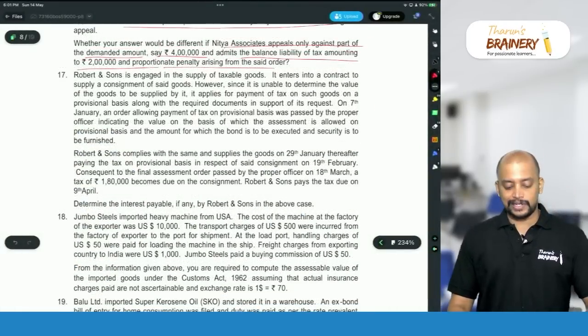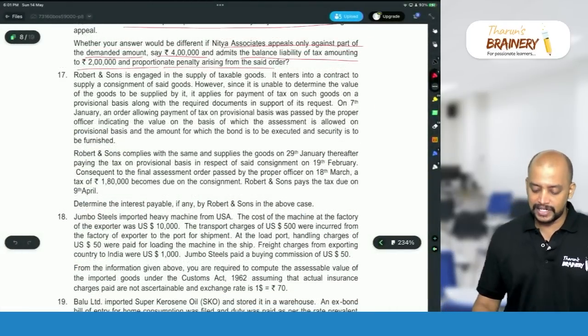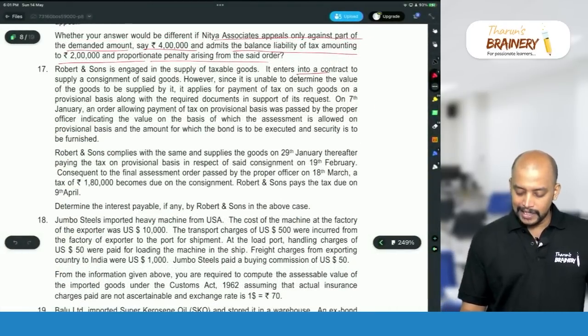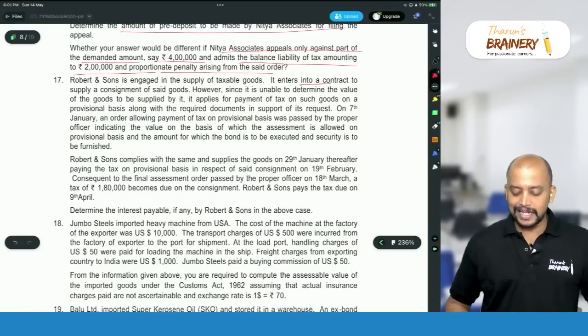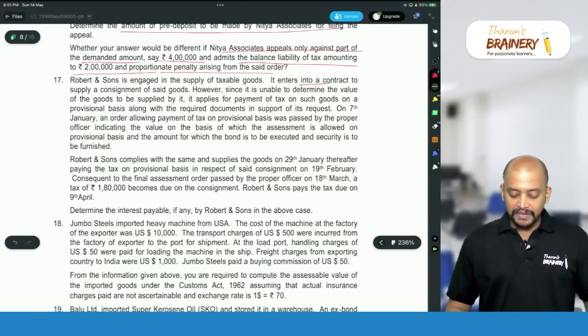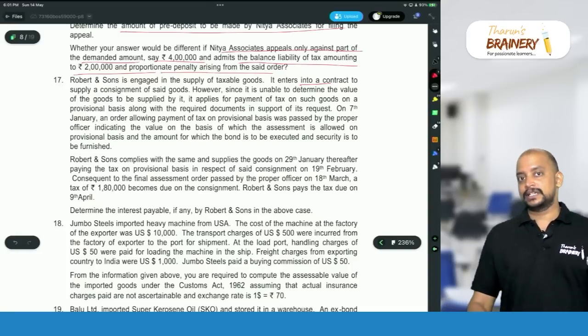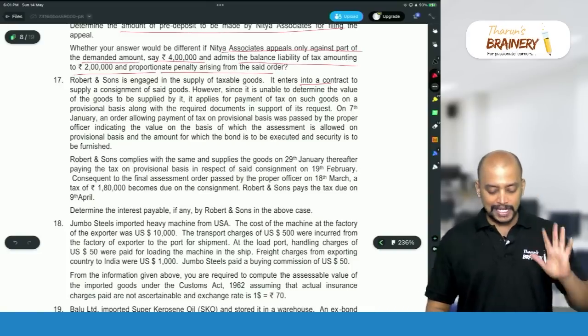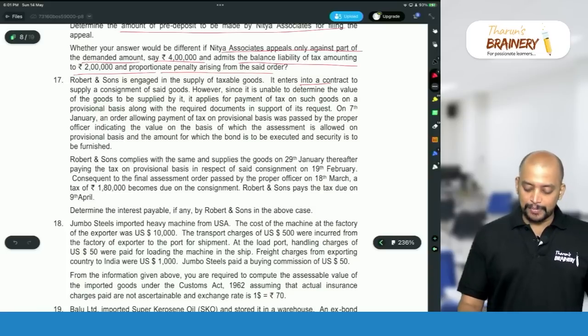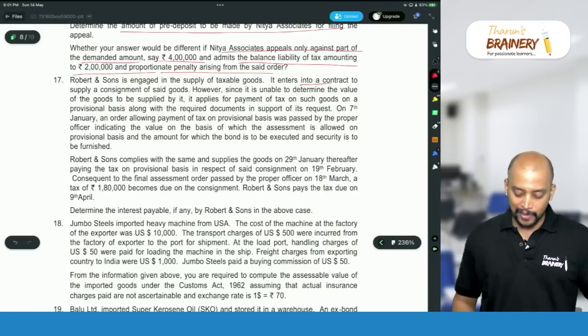See the next question. Robert and Sons is engaged in supply of taxable goods. It enters into a contract to supply consignment of said goods. However, since it is unable to determine the value of the goods to be supplied by it, it applies for provisional assessment. So it applies for payment of tax on such goods on a provisional basis along with required documents.